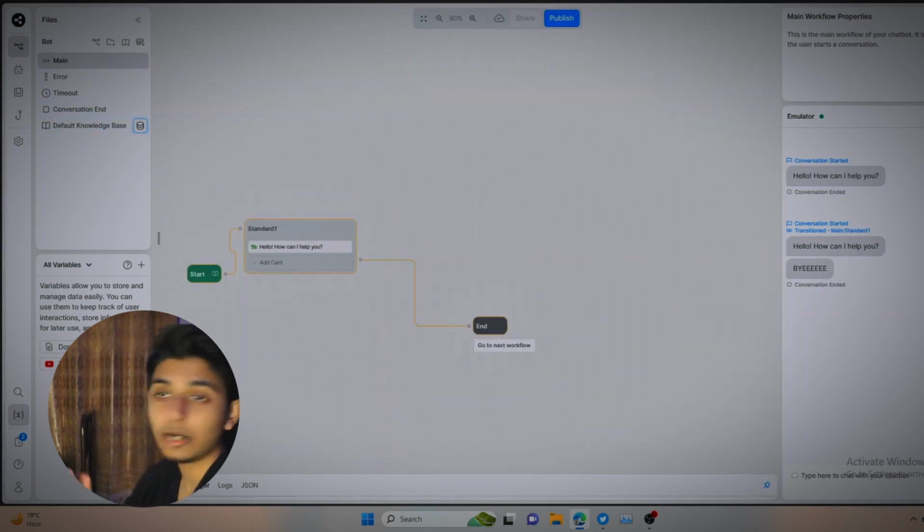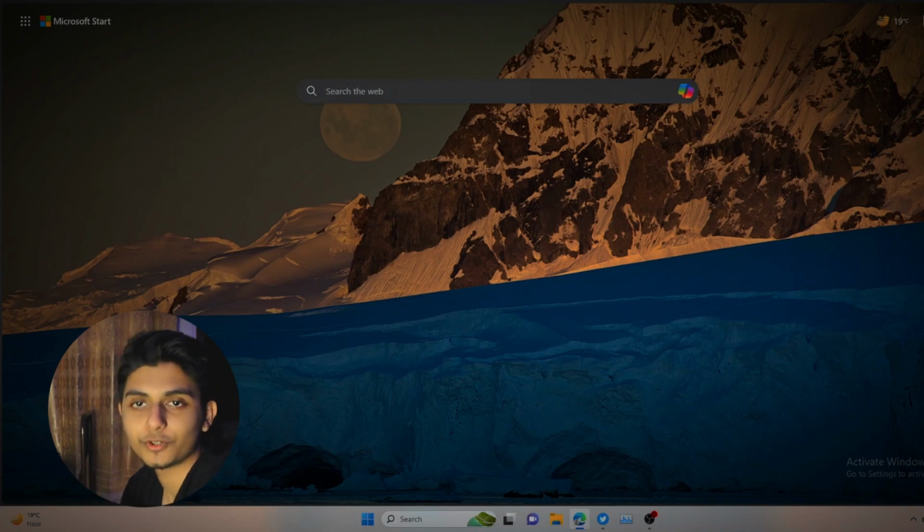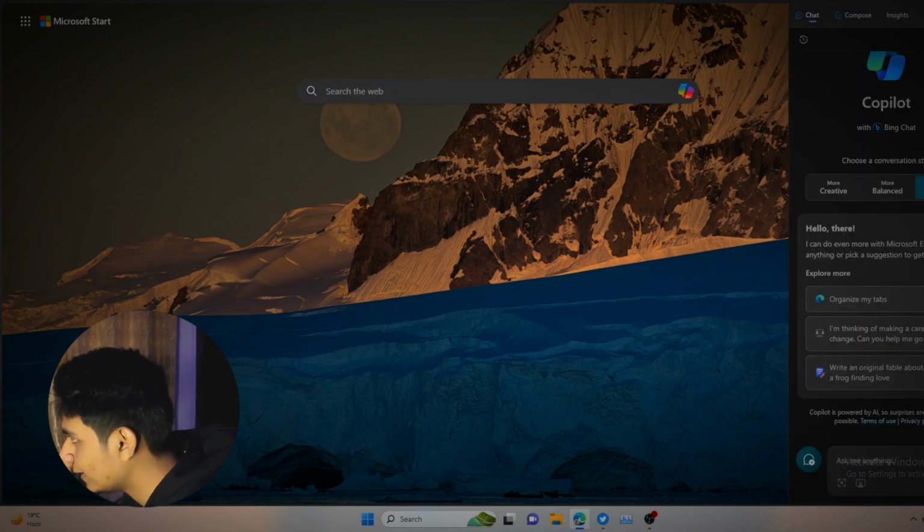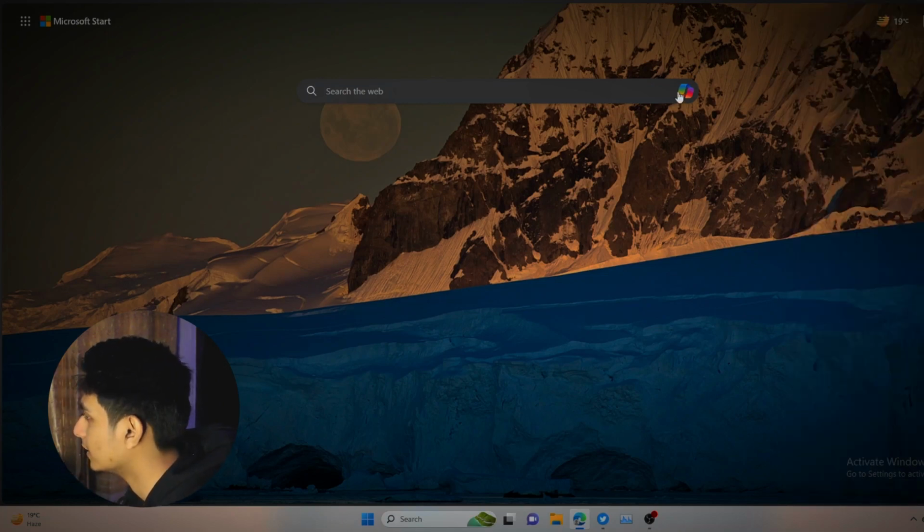Okay, so now we are going to have a knowledge base. We are going to create a knowledge base about Lionel Messi. I'm going to create a basic knowledge base. We can use Copilot. We can use Bard. I'm just going to use Copilot for now.